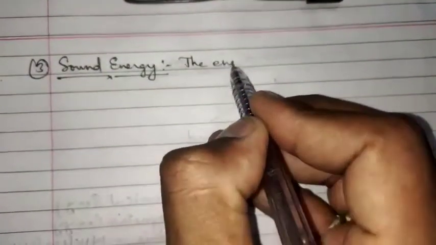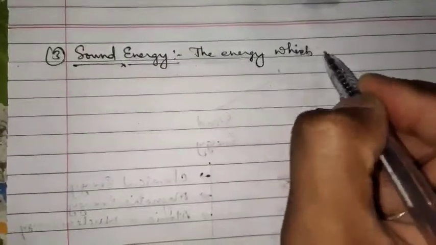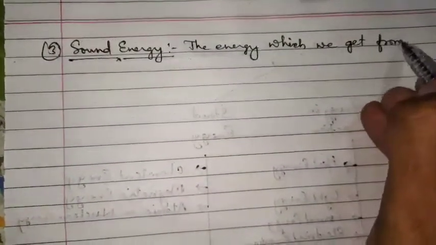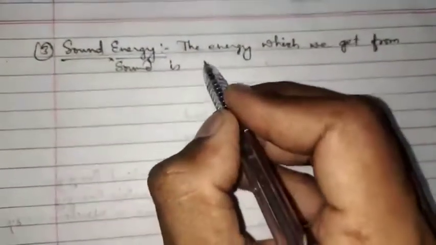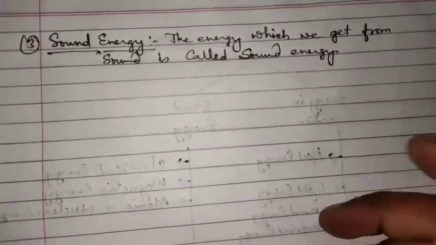We can define sound energy as the energy which we get from sound is called sound energy. We can define sound energy as the energy which we are getting from sound. And how is sound produced?